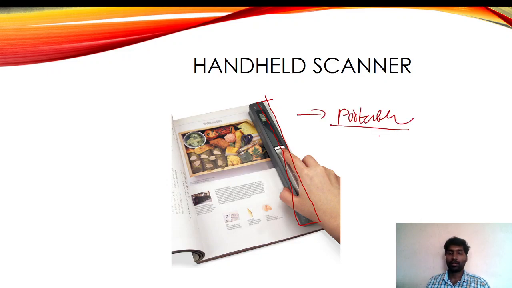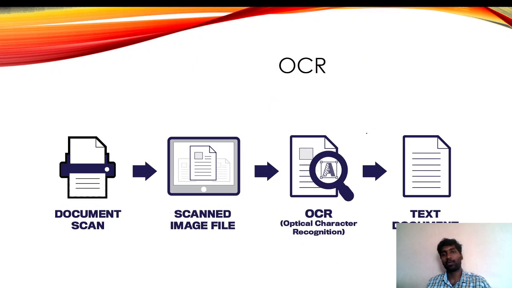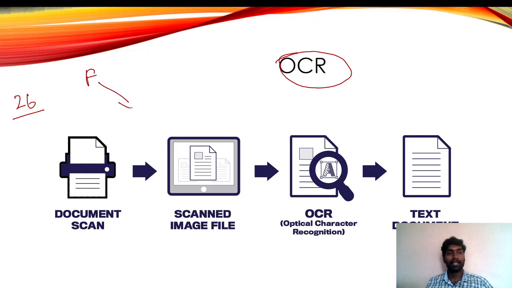And my dear, no need to learn everything, just understand the basic concepts. Next, OCR, optical character reader. Actually, in the computer we made one program. You know well there are 26 alphabets. In these 26 alphabets, if F is there, according to the computer we made a program.